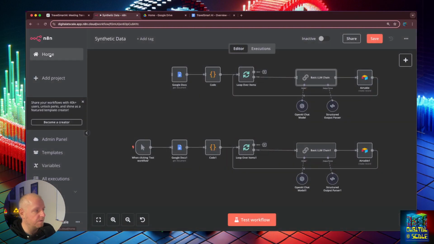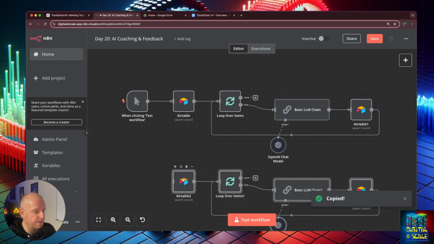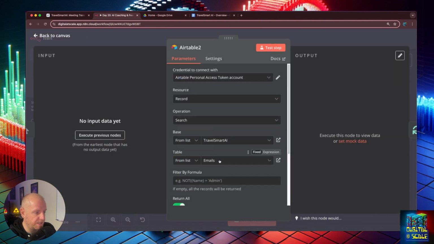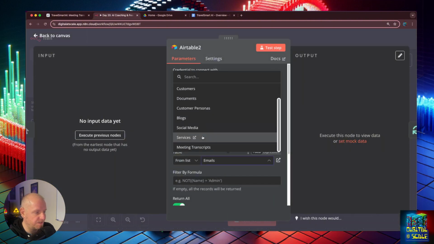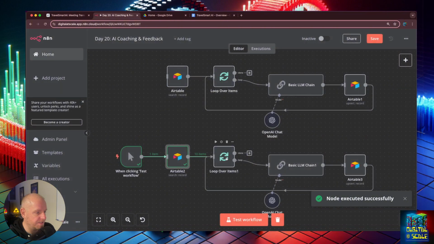So if I go back over to our day 20, I'm going to just copy this, paste it, and bring it down here. I'm going to remove the trigger and bring the test workflow clicker for the manual test down here and hook it up. So we're going to change which records we're going to get. Instead of emails, we're changing it over to meeting transcripts. And then let's go ahead and test that. All right, we're getting our meeting transcripts. Go ahead and send the one through.